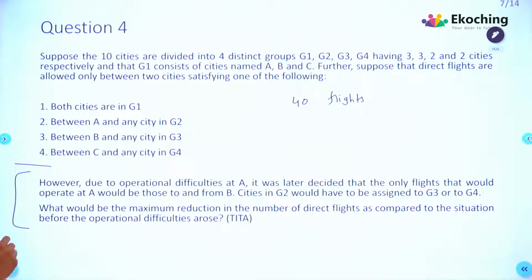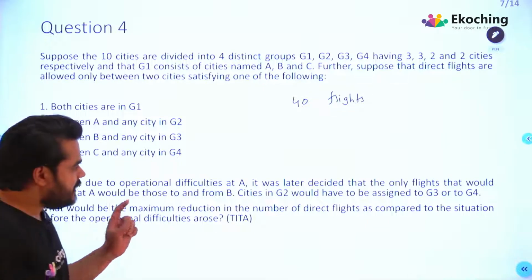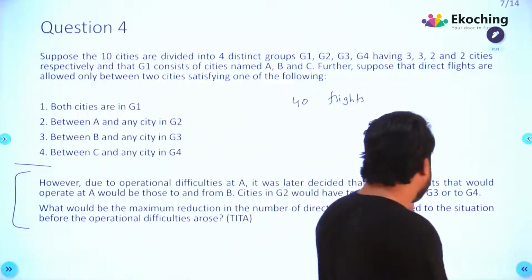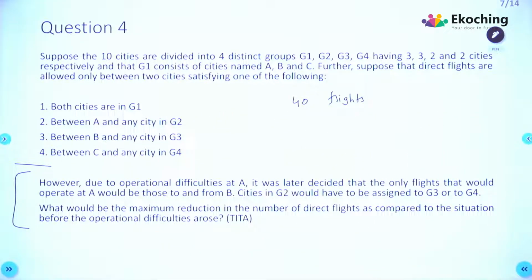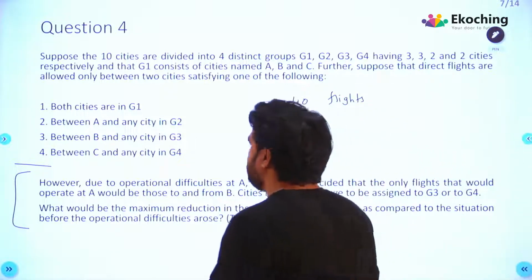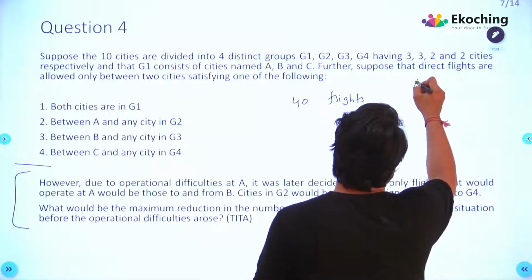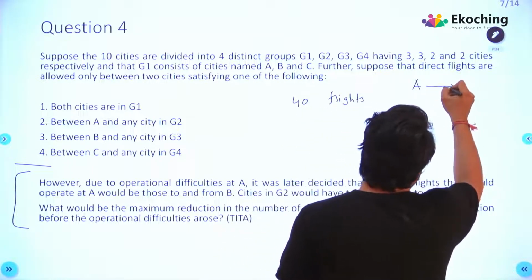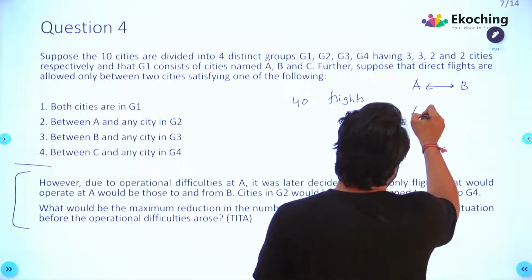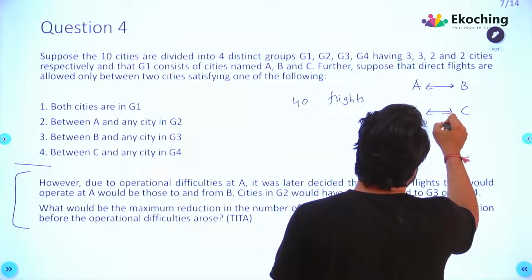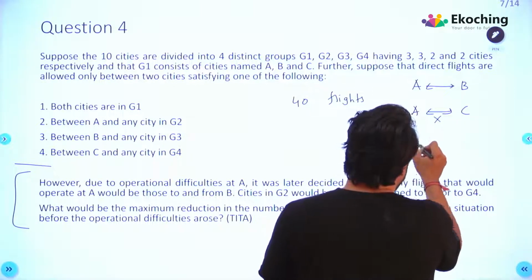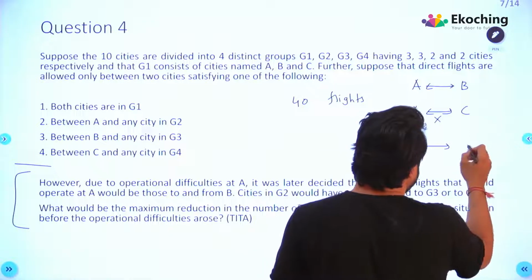क्या कंडीशन है? However, due to operational difficulties at A, it was later decided that only flights that would operate at A would be those to and from B. So basically, अगर आप A से फ्लाइट ले रहे हो तो वो सिर्फ B के साथ हो सकती है. इसका मतलब A की फ्लाइट C के साथ नहीं हो सकती और A की फ्लाइट एनी अदर 7 सिटीज उसके साथ भी नहीं हो सकती.